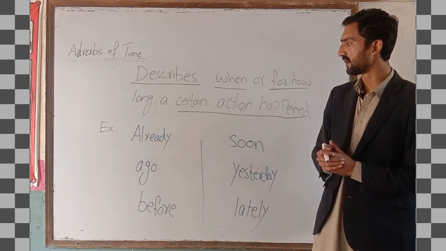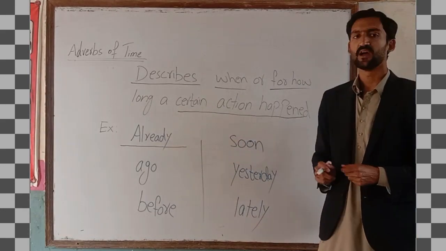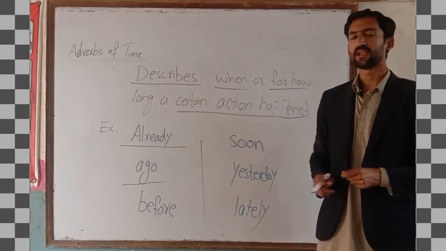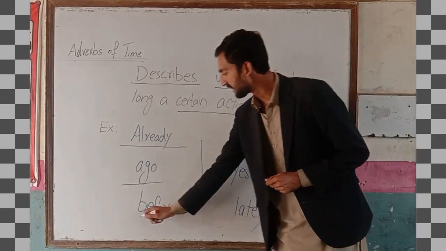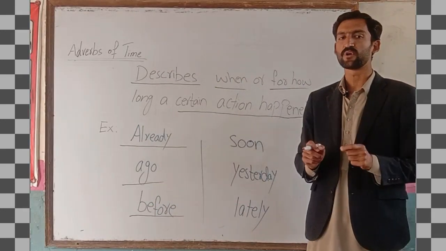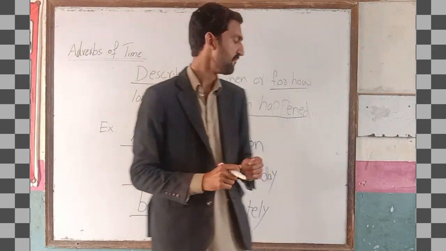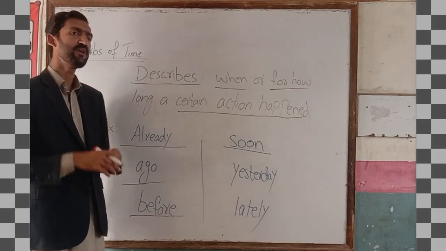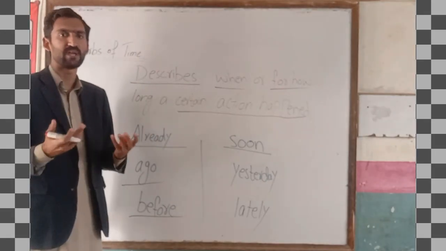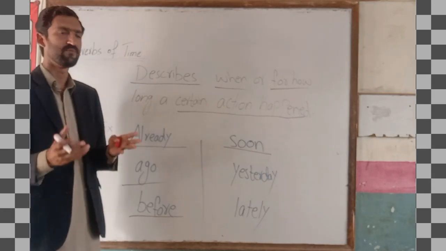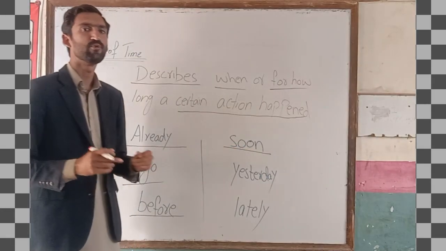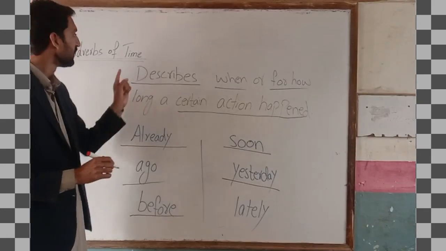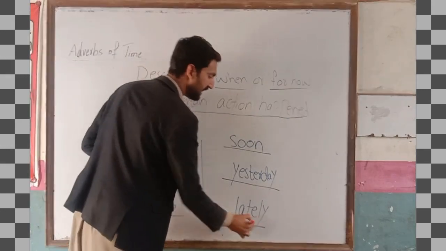Here we have a few examples. First we use the adverb already. Already also indicates time. Next we have ago. Ago also indicates time. Next we have before, and before is also concerned with time. In the next example we see soon. Whenever you ask someone to come and take dinner or lunch with you, they can reply very easily using the word soon. So soon is an adverb. Next we have yesterday, which is also linked with time. And at the end we have lately.